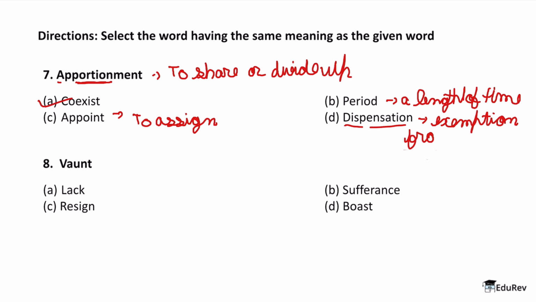Okay, now once again, this is a very important word, dispensation. And why is that? Because dispensation can be easily misunderstood for so many other words, right? But dispensation in itself means exemption from a rule, which is usually required for everyone else.